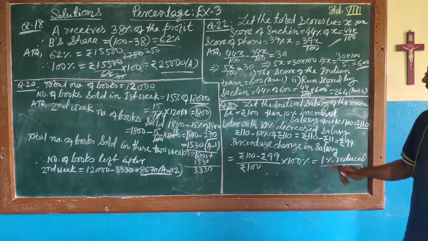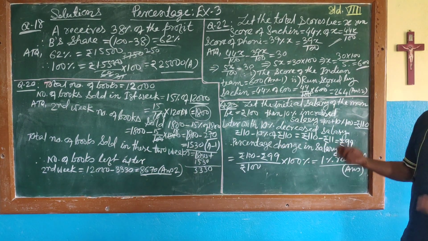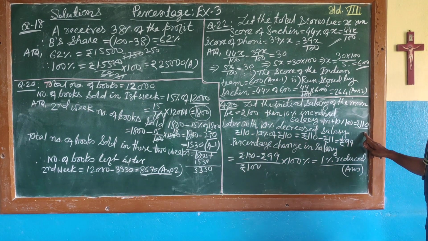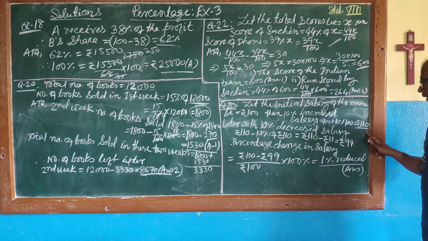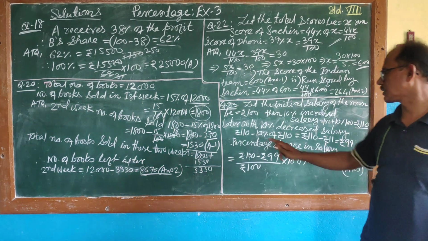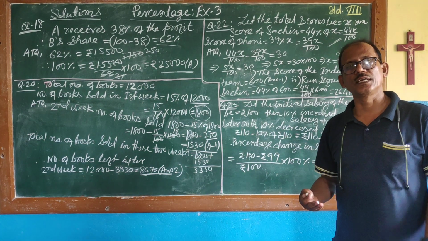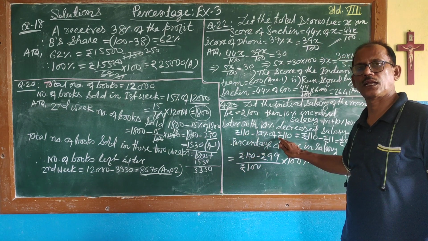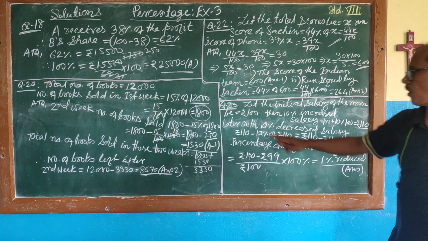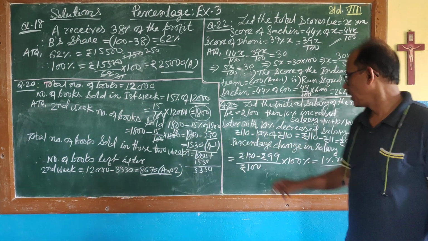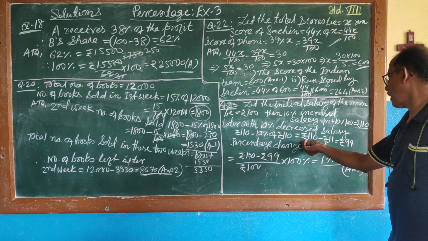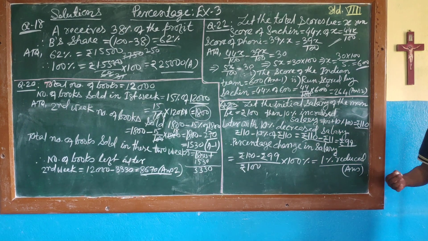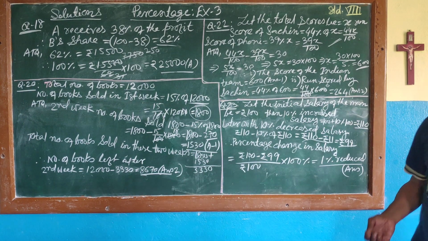Could you understand? Now, later on, a 10% decrease was there. From where? From 110. So what will be the decrease amount? 10% of 110, that means 11 rupees decrease from 110. So 110 minus 11 is 99.